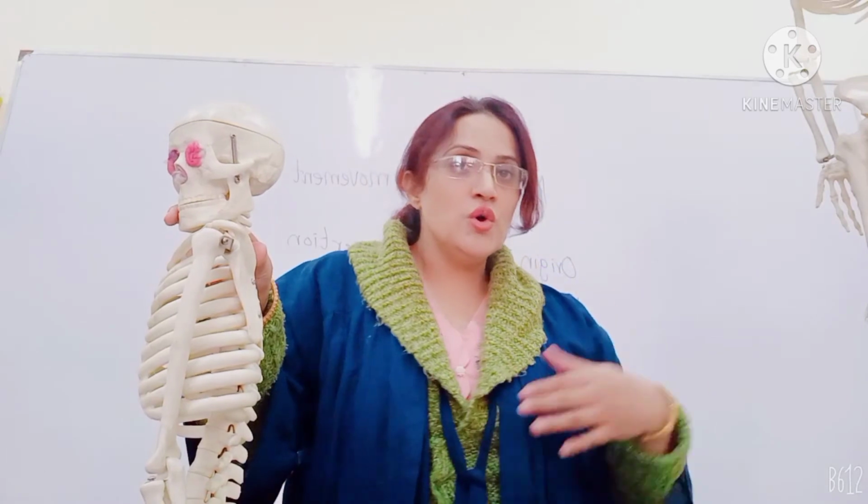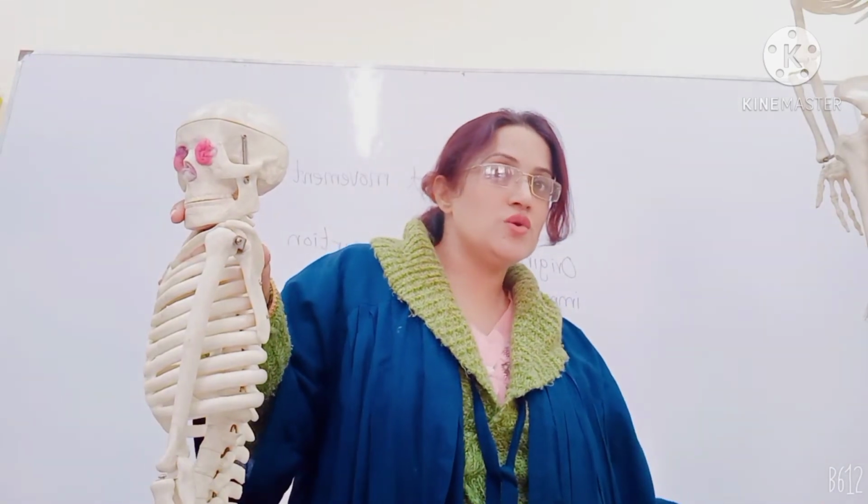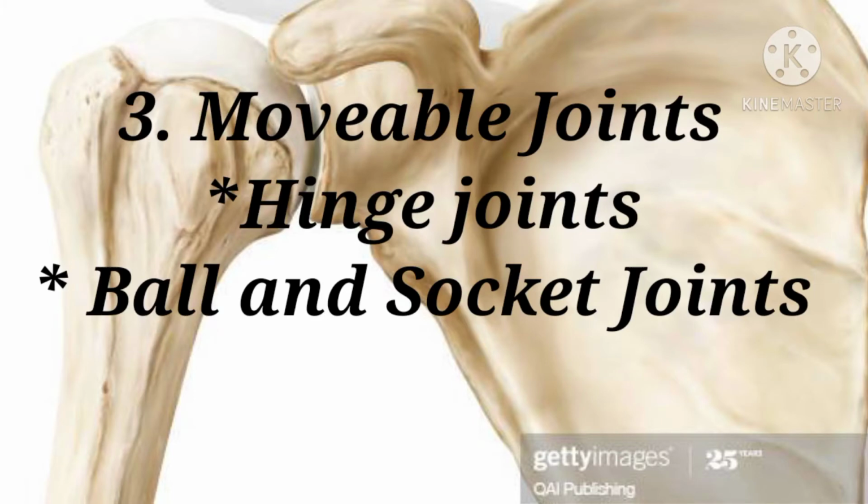Vertebrae are the discs that are present in the vertebral column. These joints are present between these discs, and they allow us to bend down. Basically, it is slightly movable. The third type of joints are called movable joints.